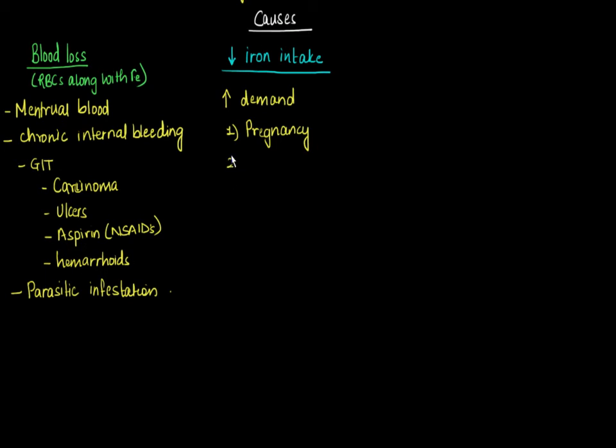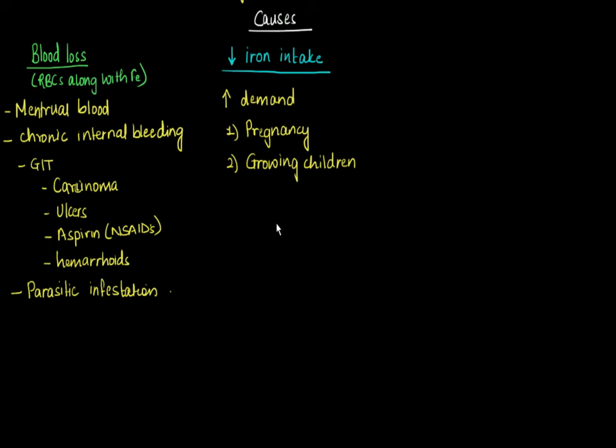Now the second situation is growing children. These growing children are again making their new RBCs, and their RBCs are increasing in number, and they need more iron to make the new RBCs. Once they become adult, this requirement of iron goes down, and then the most common reason for the iron deficiency anemia comes back to the blood loss.